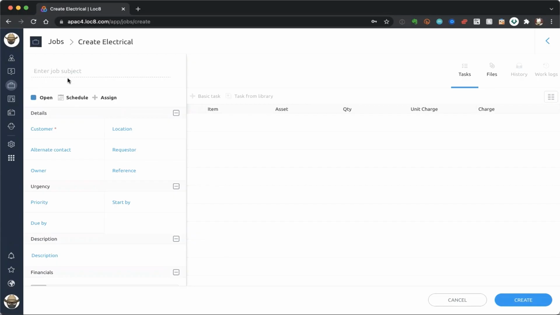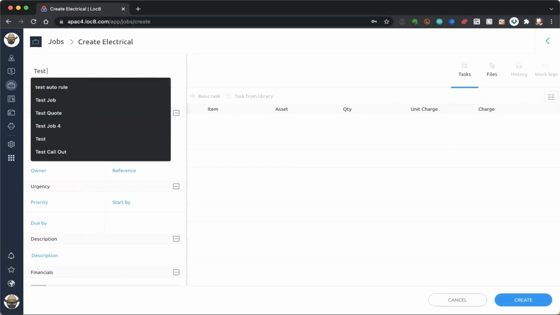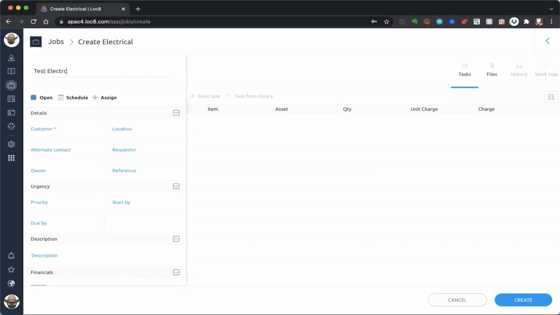Now, of course, there's a lot more information that you will put in there, and we understand that. But the point here is that creating jobs is actually really easy, and it's really quick. So all I need to do is go ahead and pop in a subject. And so let's just call this a test electrical job.